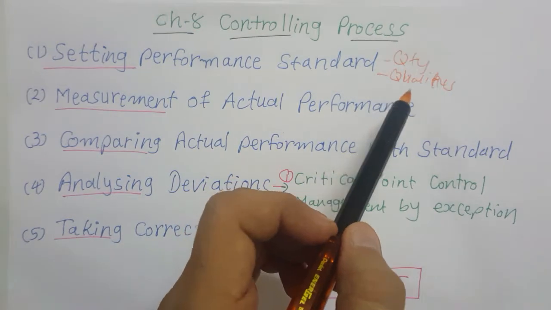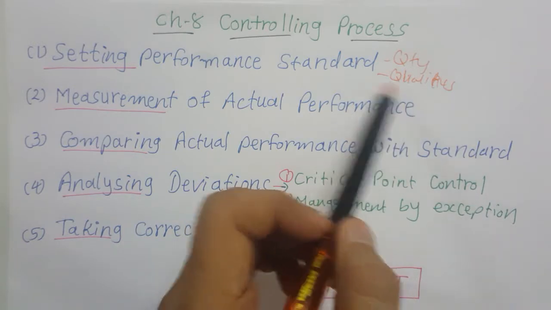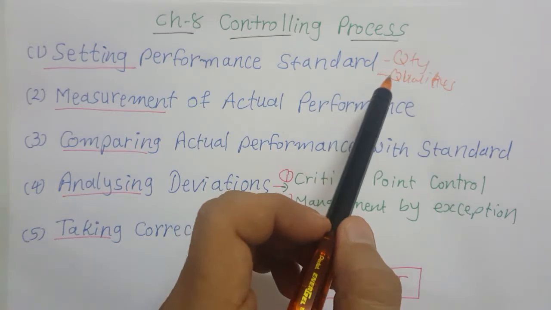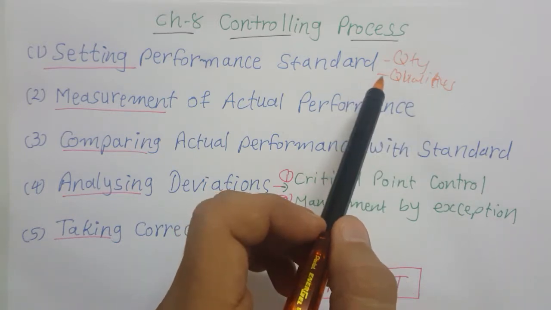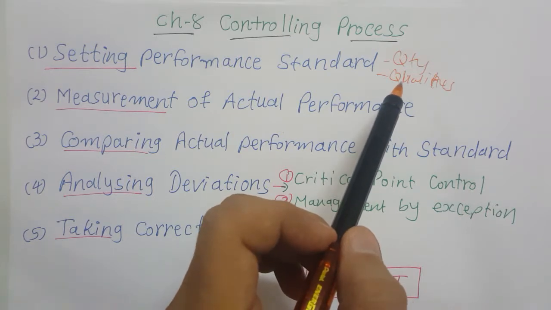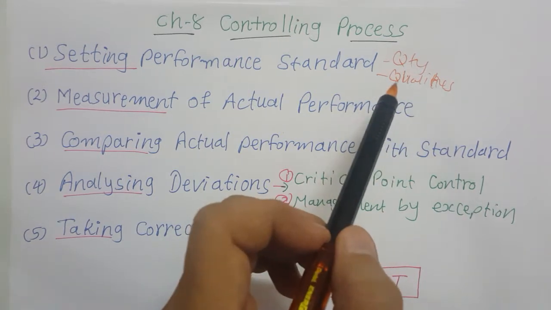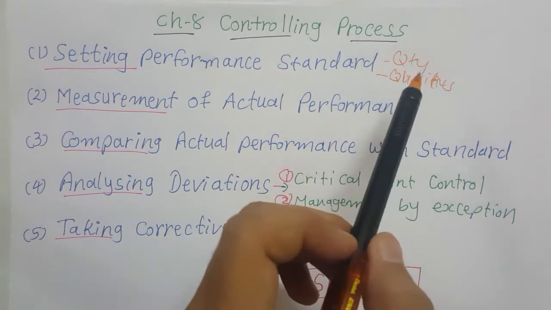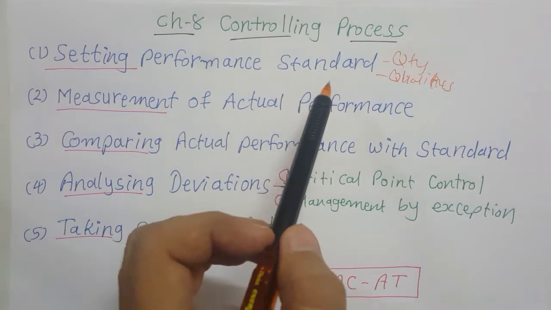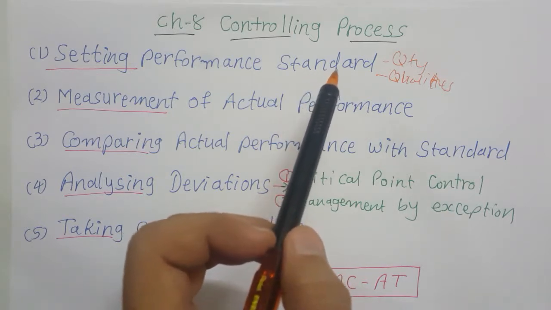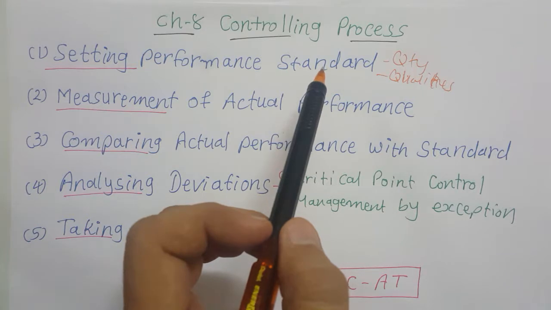But when we are talking about the morale of employees, job satisfaction, goodwill, or customer satisfaction, then we set qualitative standards. So it is important to set the standards so that they can be matched with the actual performance, and it will be helpful for the controlling process.